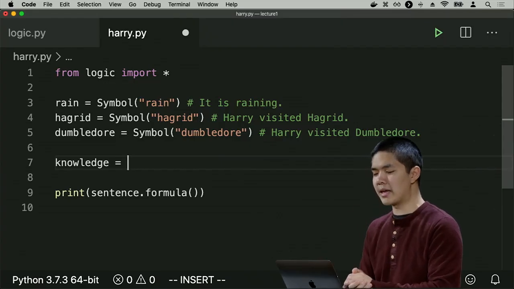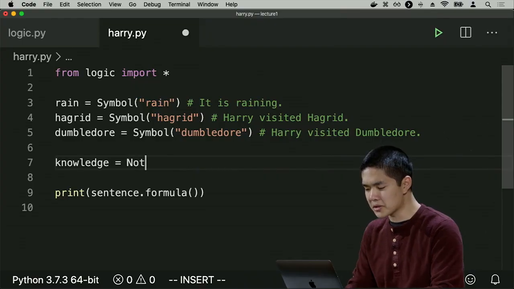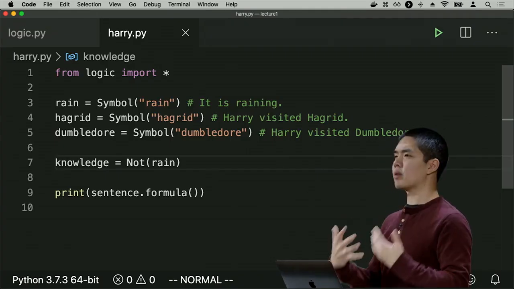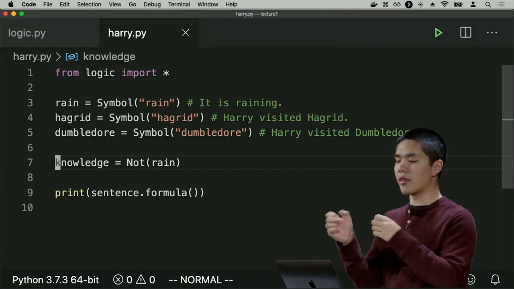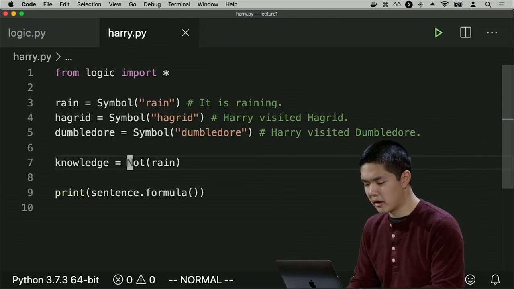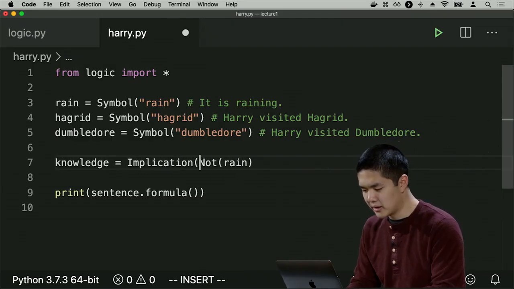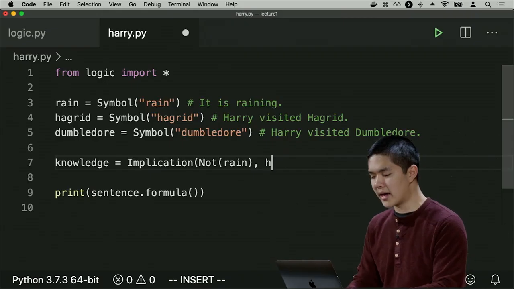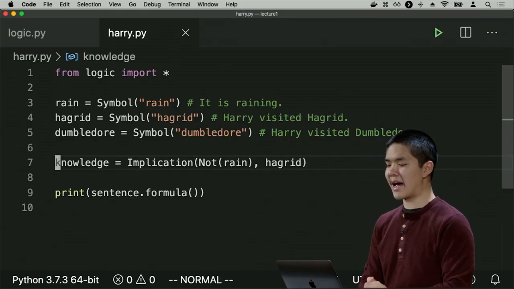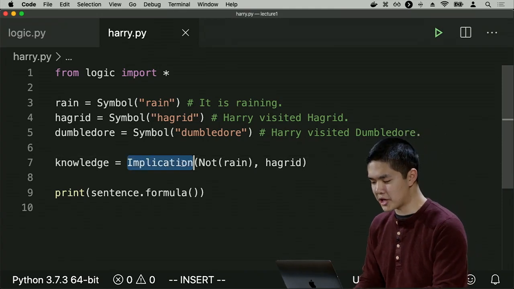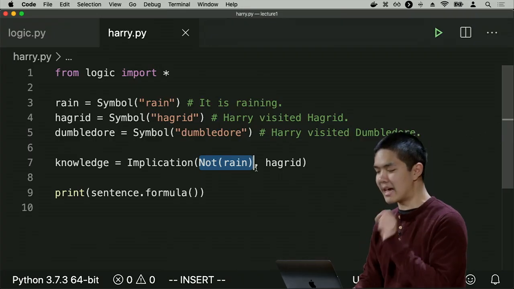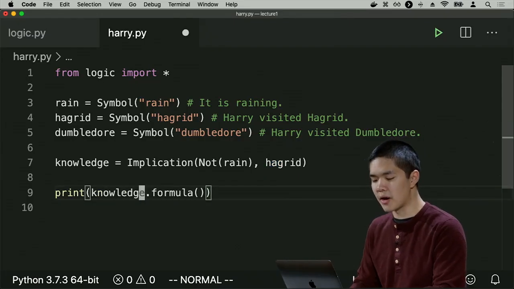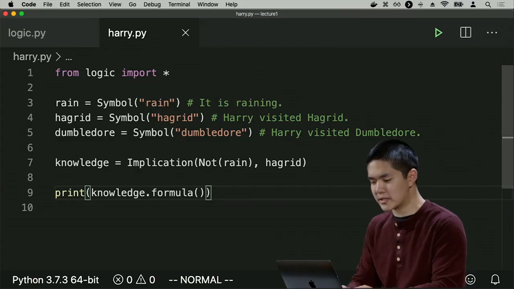So all right, how do I encode the idea that it is not raining? Well, I can use not and then the rain symbol. So here's me saying that it is not raining. And now the implication is that if it is not raining, then Harry visited Hagrid. So I'll wrap this inside of an implication to say, if it is not raining, this first argument to the implication, well then Harry visited Hagrid. So I'm saying implication, the premise is that it's not raining, and if it is not raining, then Harry visited Hagrid. And I can print out knowledge.formula to see the logical formula equivalent of that same idea.